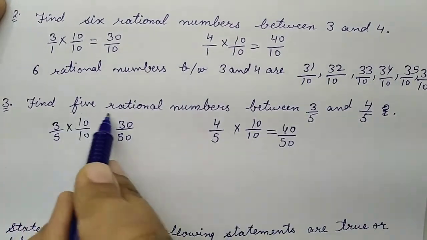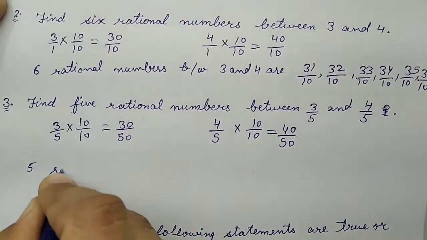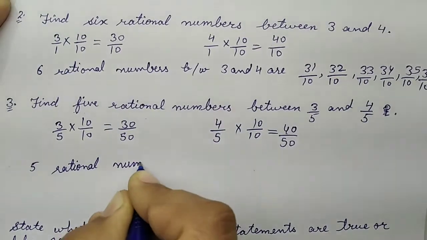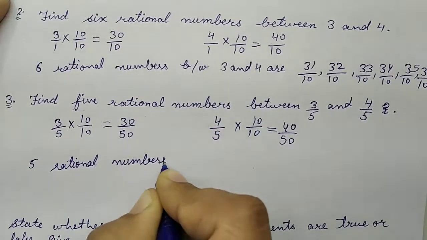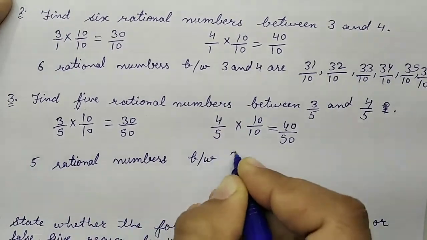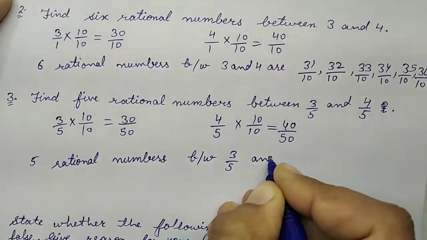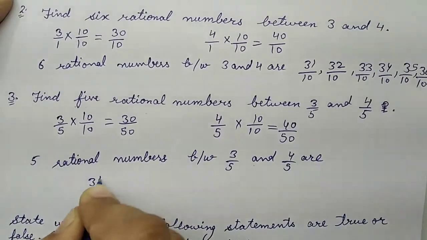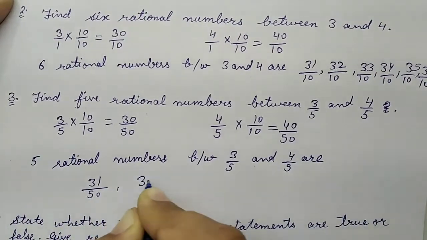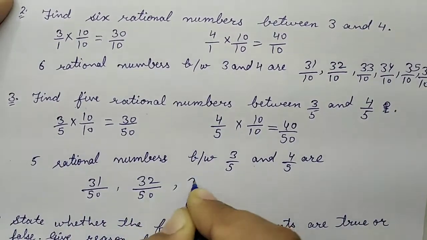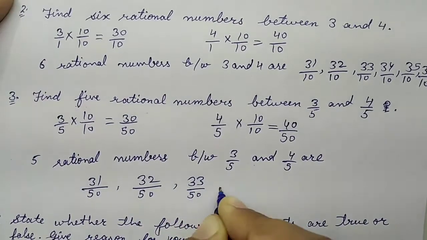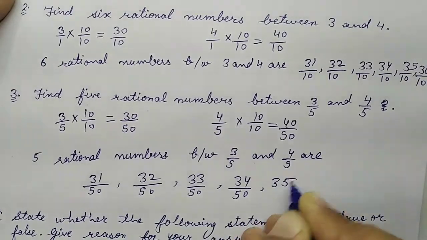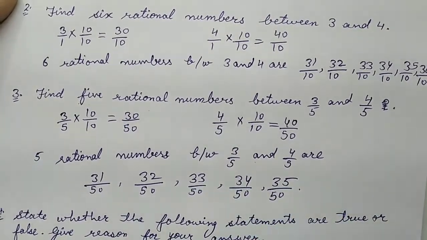Now we have to write 5 rational numbers. So 5 rational numbers between 3 by 5 and 4 by 5 are 31 upon 50, 32 by 50, 33 by 50, 34 by 50 and 35 upon 50, right?